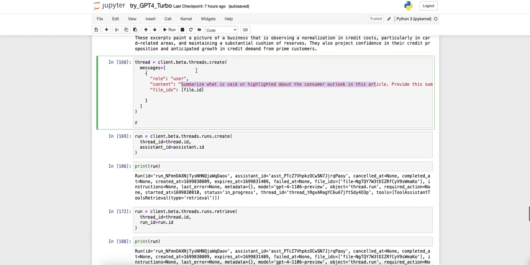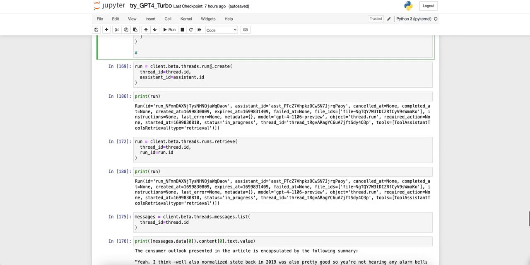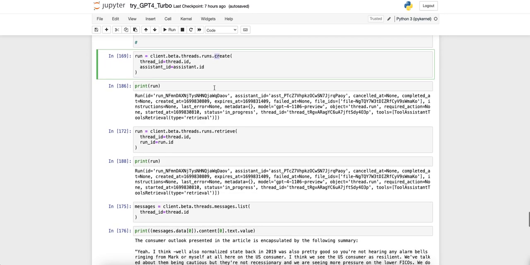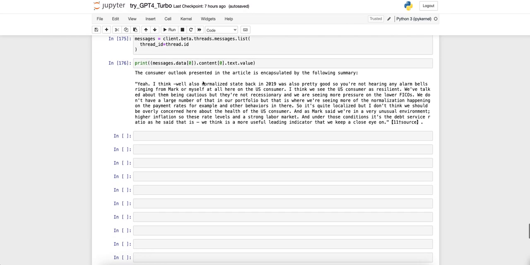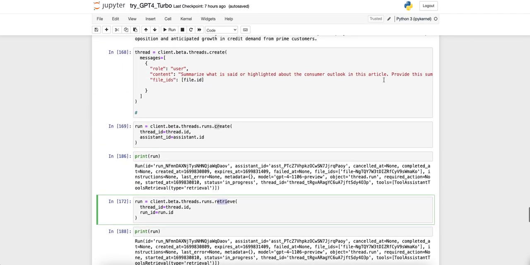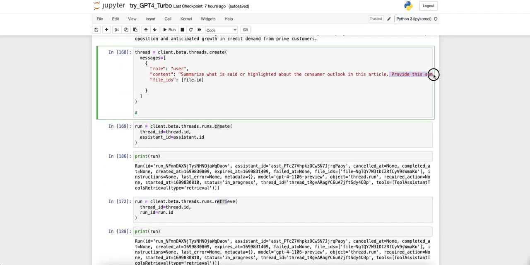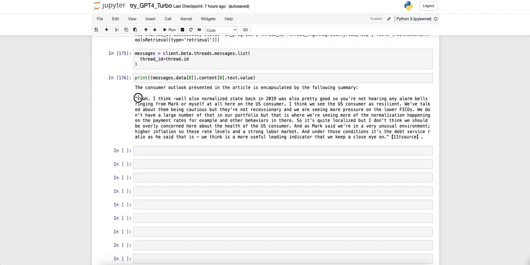Once I updated the thread with this new message, I create a run, retrieve it, and then print out the response. One thing I said in here, I think, was to provide this summary in a quote, so that's why it does that here. And I did go check this out in the document itself, and yeah, it's actually really good.